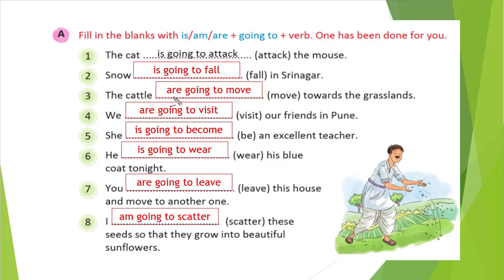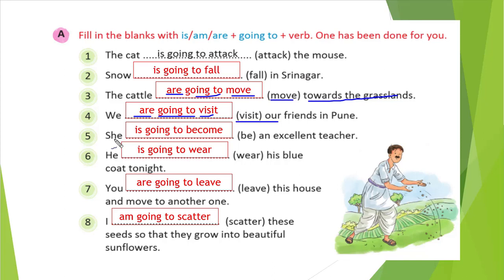Third one, the cattle, that is a plural form, so are is the correct one. The cattle are going to, then the base form of the verb, move towards the grasslands. We, blank space, visit our friends in Pune, so visit is the base form of the verb, right? So with we, we will write are, then going to, then visit, that is the verb. Similarly, 5, 6, 7, 8 are done.